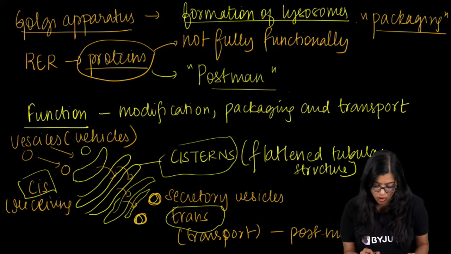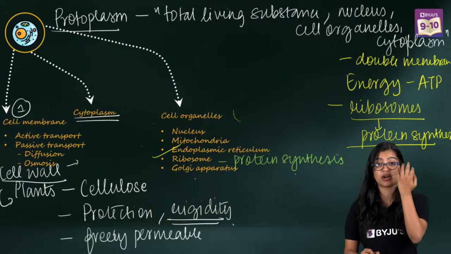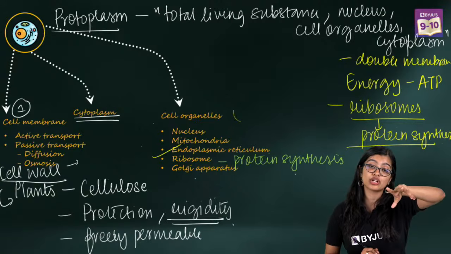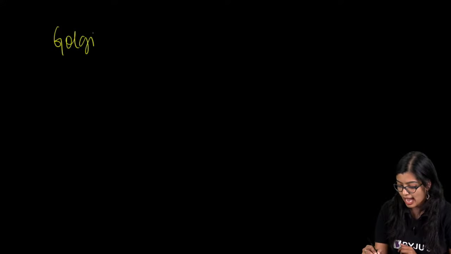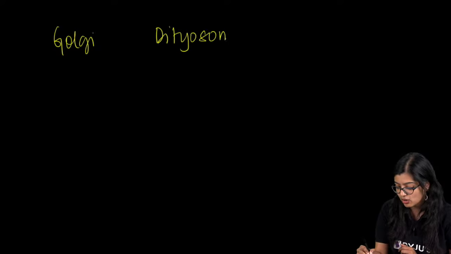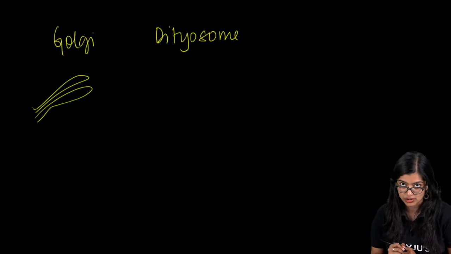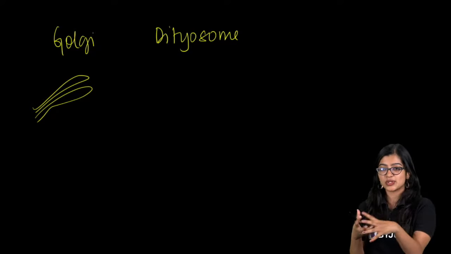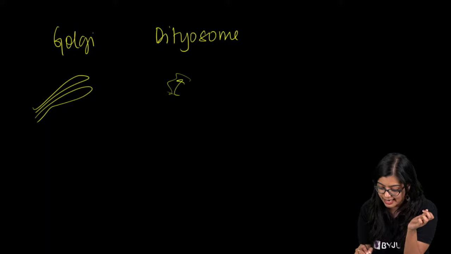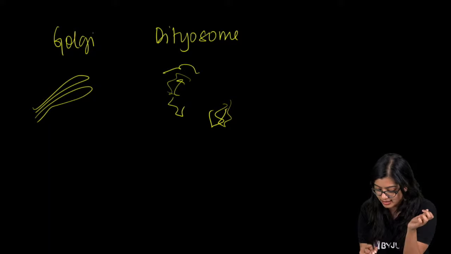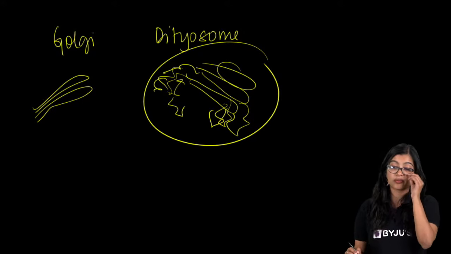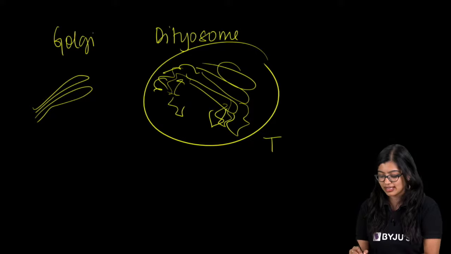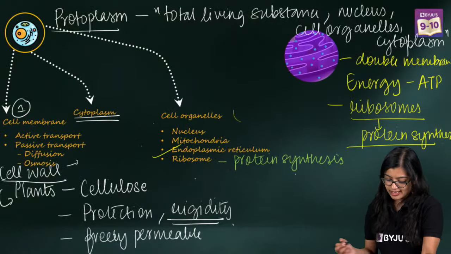Okay. Now going on to the next one. Somebody was asking what is the function of the nucleolus. It is for production and assembling of ribosomes. Now the next one somebody was asking was Golgi and dictyosomes. See, Golgi, as we know, are made up of flattened structures. But dictyosomes are structures found in and around Golgi, which are slightly scattered. So if this is Golgi, in and around it you will find them scattered, and this structure is what we call a dictyosome. This is something that we find in plant cells.